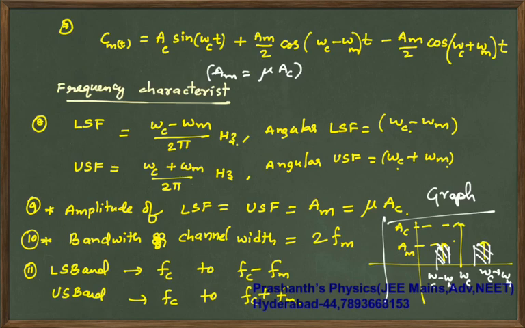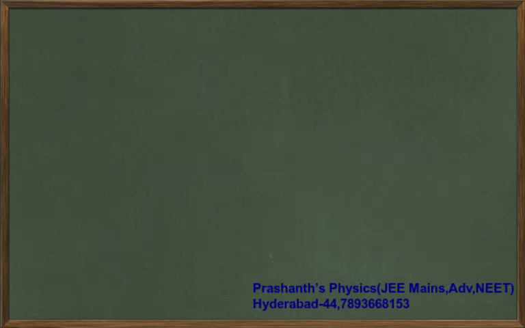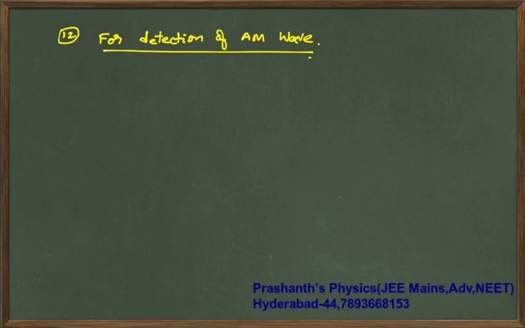Next, the last part is the detection of an AM wave. For detection of an AM wave, the frequency of the message signal is less than 1/RC, and the frequency of the carrier wave is greater than 1/RC.